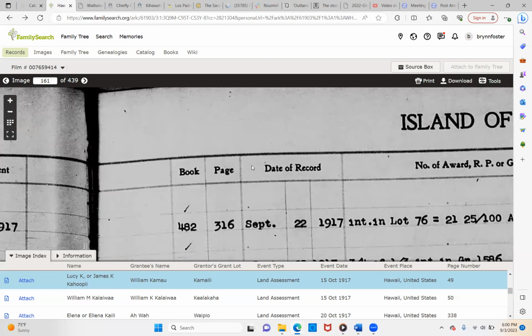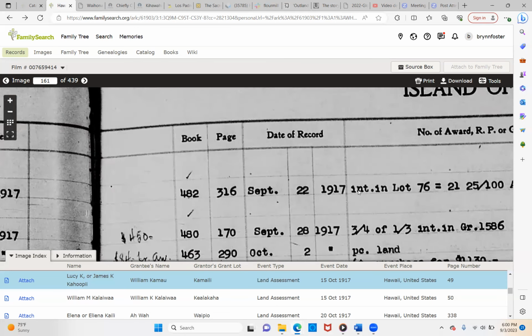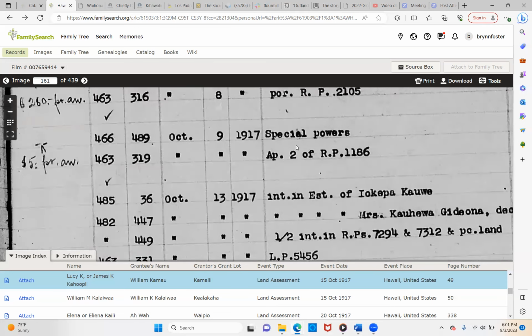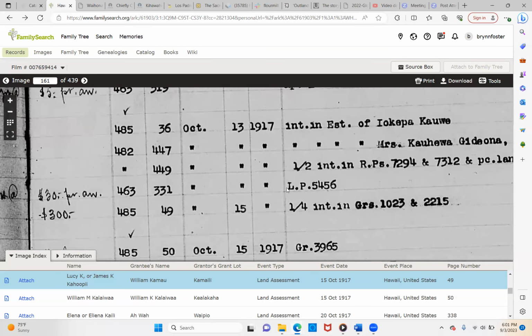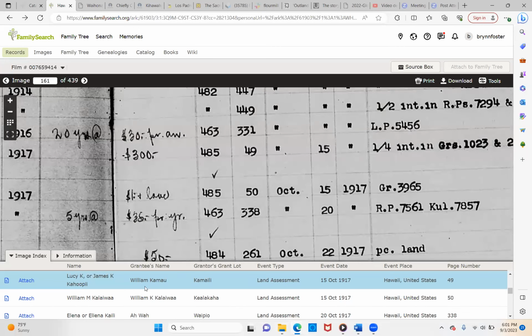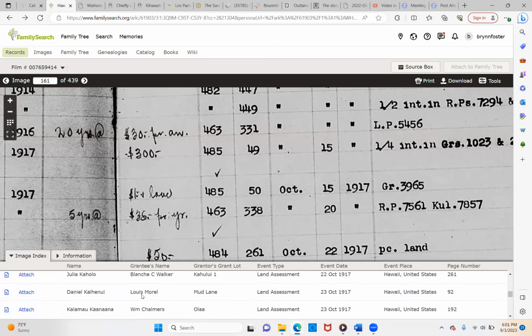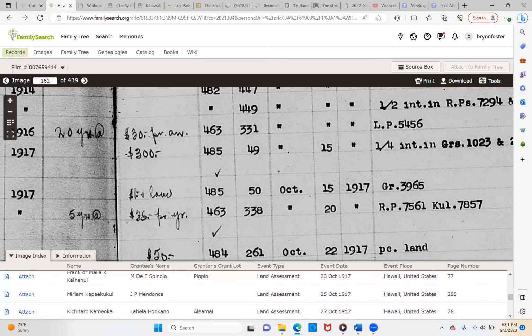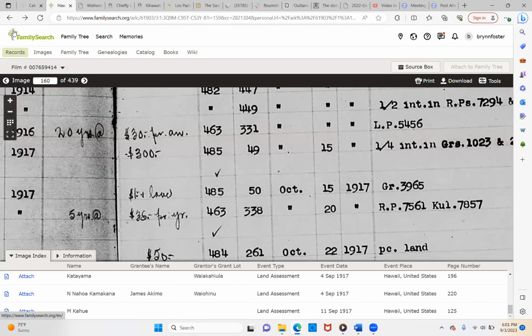Let's see, what is our book, page, and date of record and number of award. So that's where you can find out what the book is, 45, page 49, and that's how you find out that information. So, okay, this was fun.